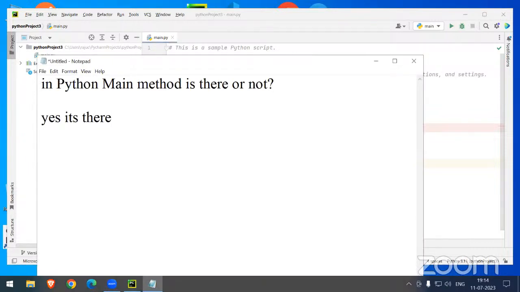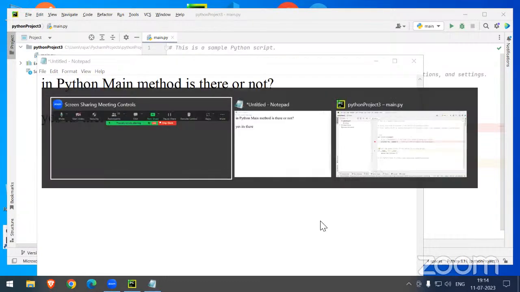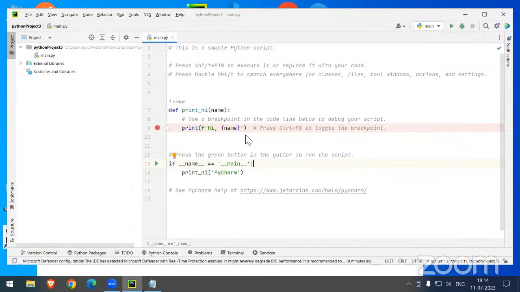I can teach you this main method. We don't specially write the main method. Those who are learning the Python programming language are not writing the main method actually. But the developers who are working in a company have to write the main method.